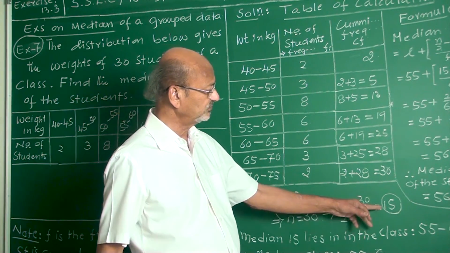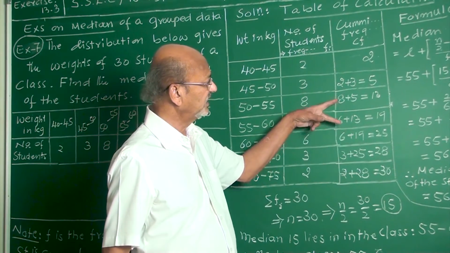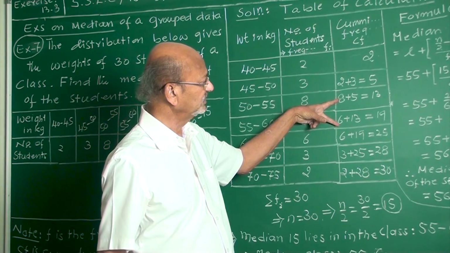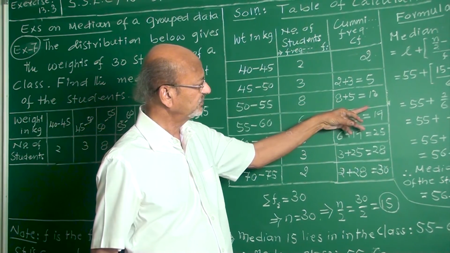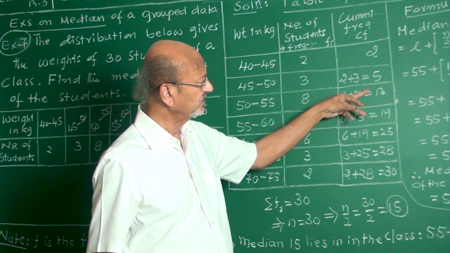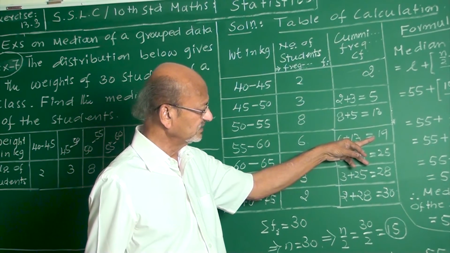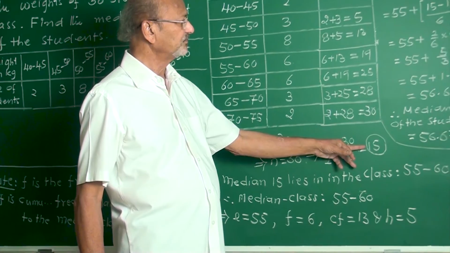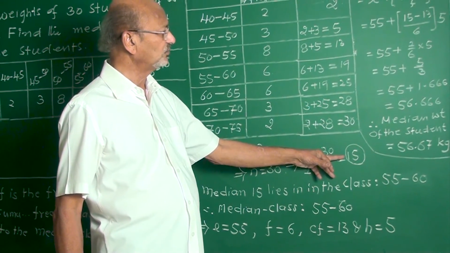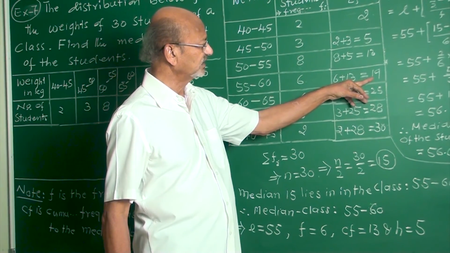30 by 2 is 15. Then this 15 is where? It is between 13 and 19. You can't take 13. You have to take 19, because 19 is a number which is greater than 15. Therefore, you must take among the two the bigger, which is 19.